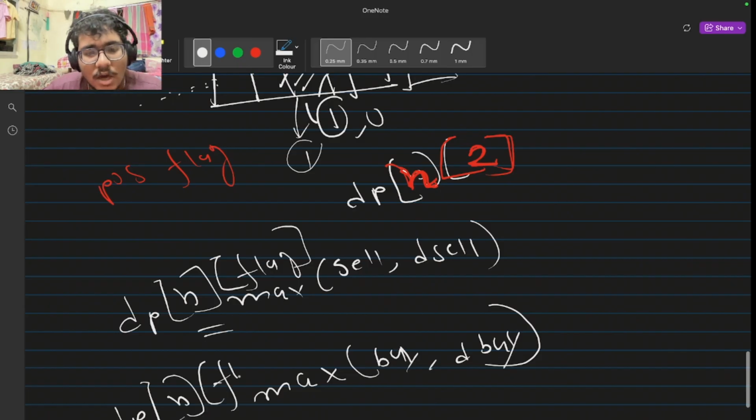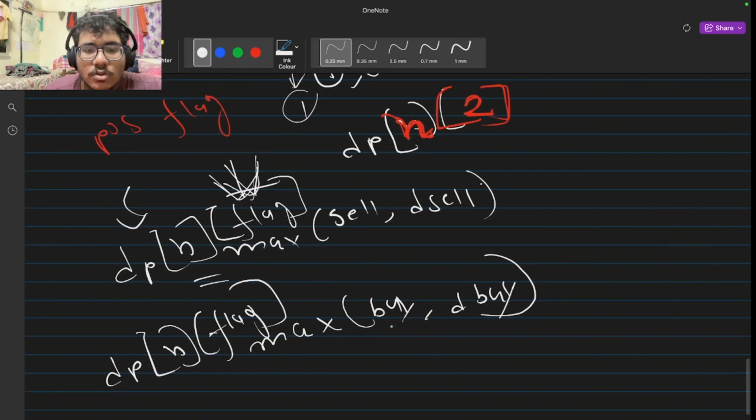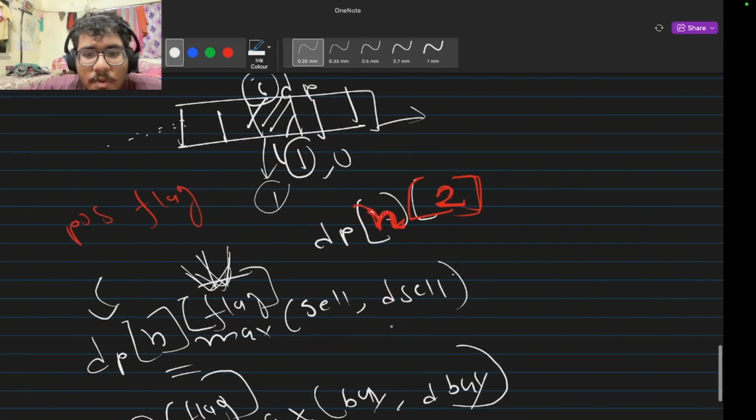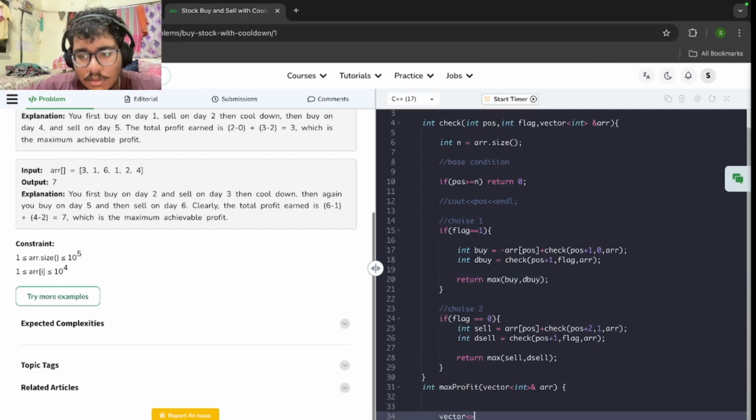So that at any point of time, after reaching the same cell again with the same flag value or the same state of buy or sell, I'm just going to reuse the stored value. Okay, so let me just add the DP part in our code. We are going to have a 2D DP actually.